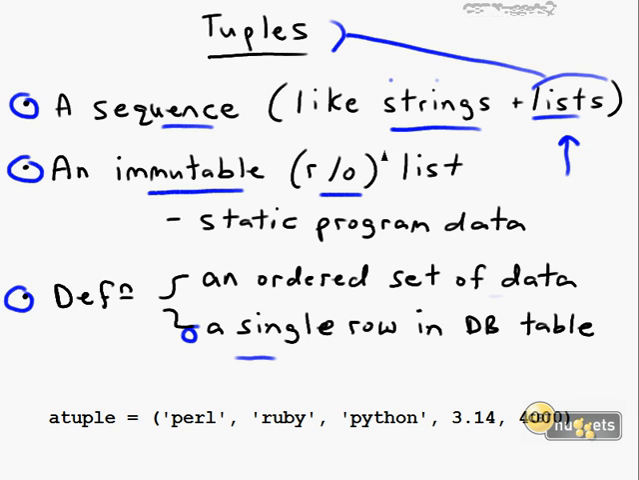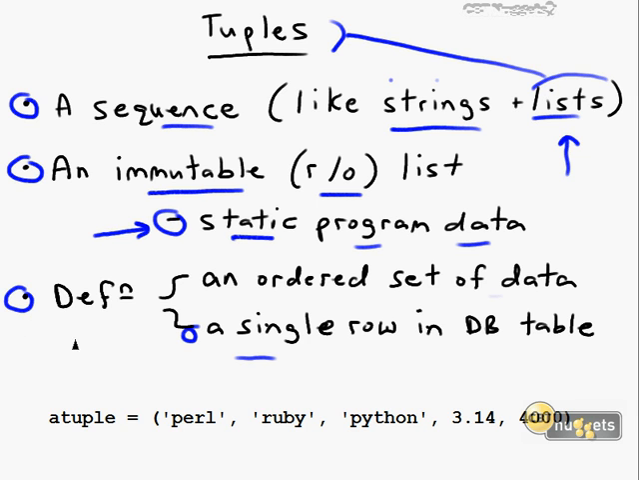So the question comes to mind, what good are tuples? Tuples in your Python programs are awfully useful for smaller data sets, and also, due to their read-only nature, they're good for any data that you want to protect against overwriting during program execution. They're good for storing static program data, in other words, constant data.